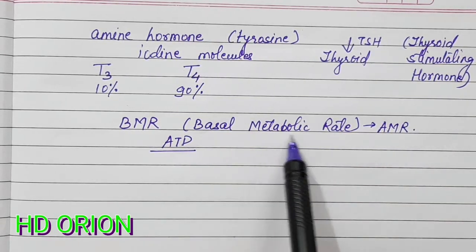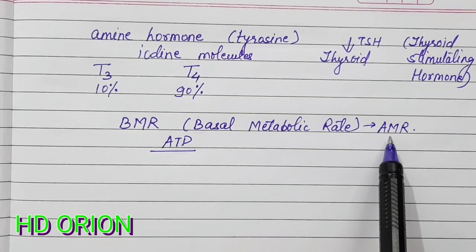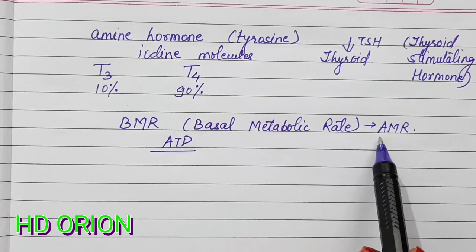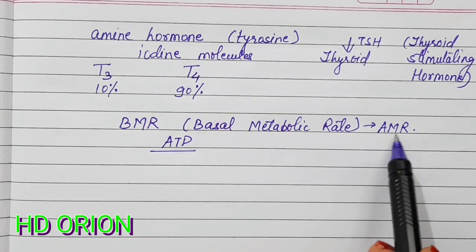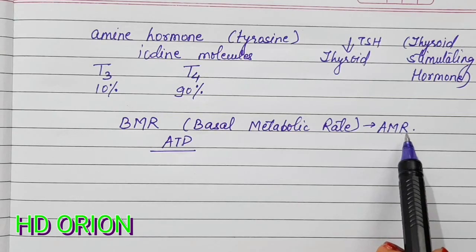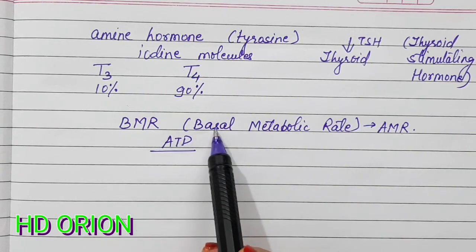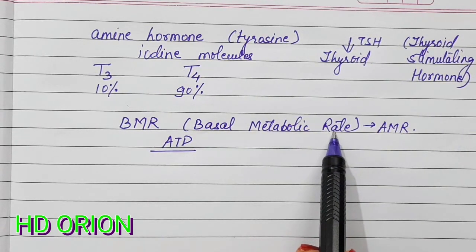The active metabolic rate is when you are running, or when you are very active, doing anything physically, exercising, then the metabolism shoots up to an active rate. Otherwise, when one is sedentary and is at home or is simply sitting, the basal metabolic rate is found in the body.